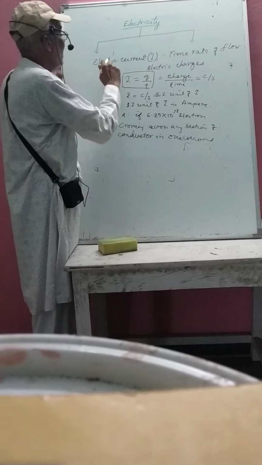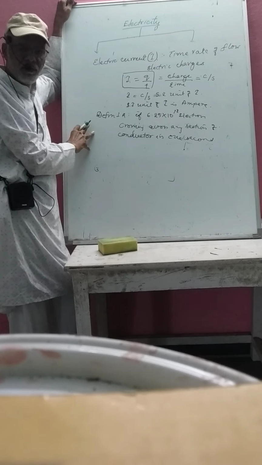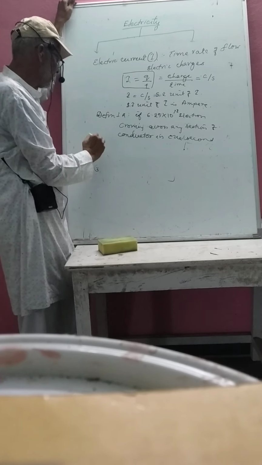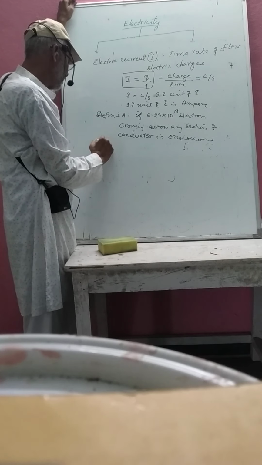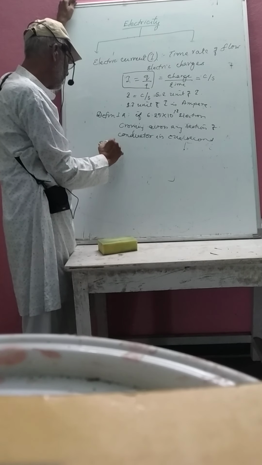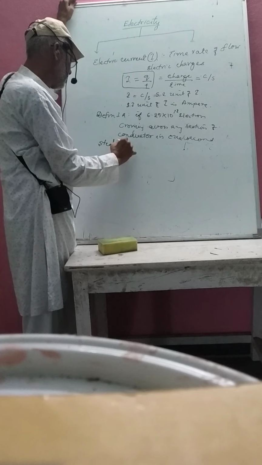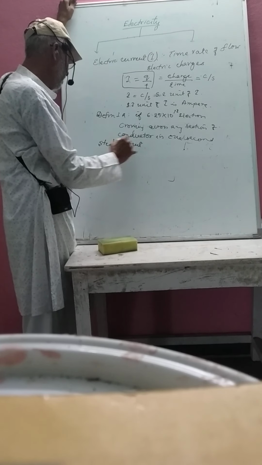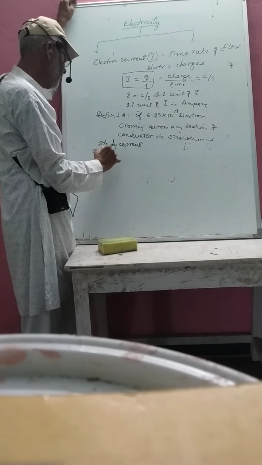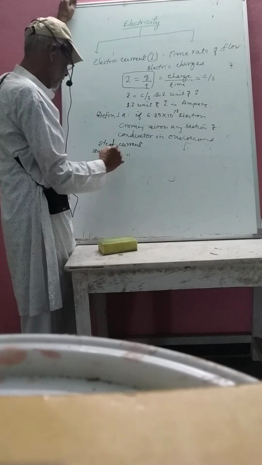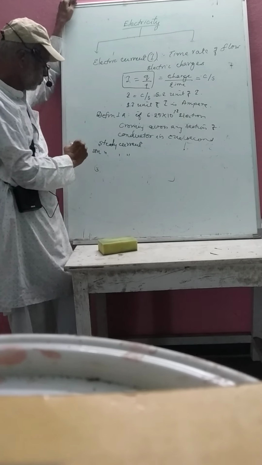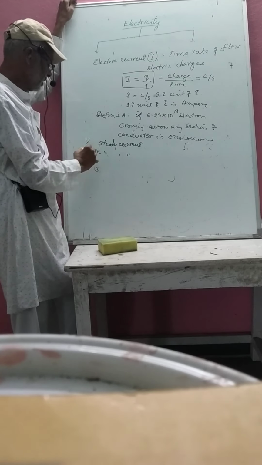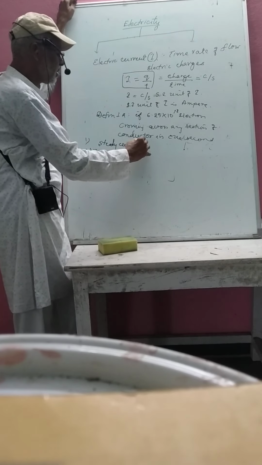So for your convenience, one is the steady current, another is the unsteady current.